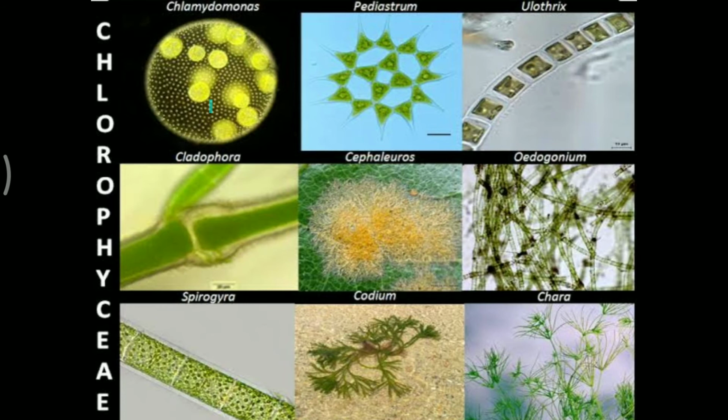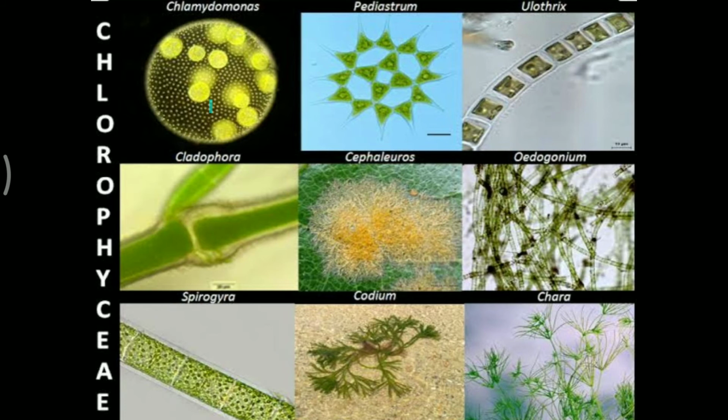Next one is Ulothrix. It looks like a filamentous form, or certain small boxes arranged one after another. It has the presence of these filaments. Each of the filaments, if they break, can form a new alga if the fragment is broken off. Next is Spirogyra. Spirogyra is a filamentous form which has filaments, and each filament has cells within it.